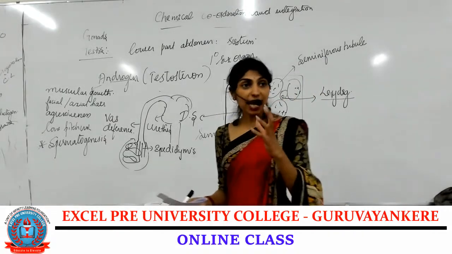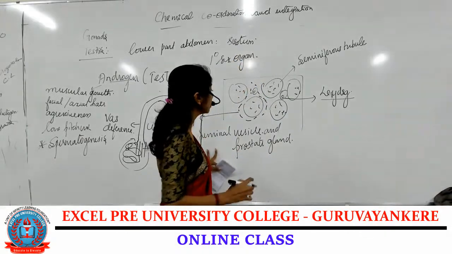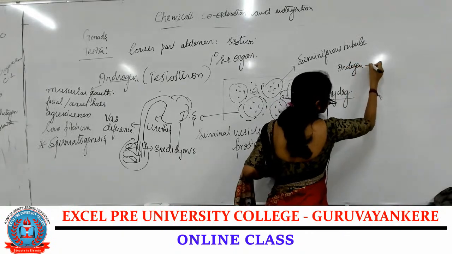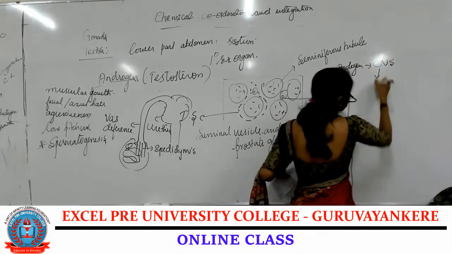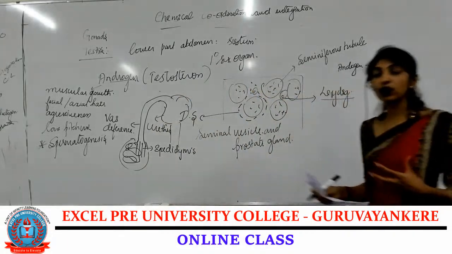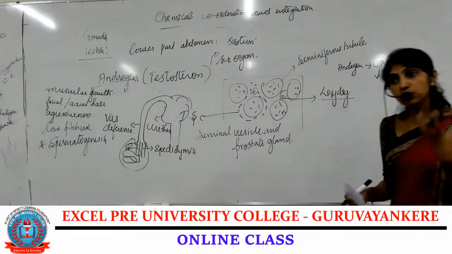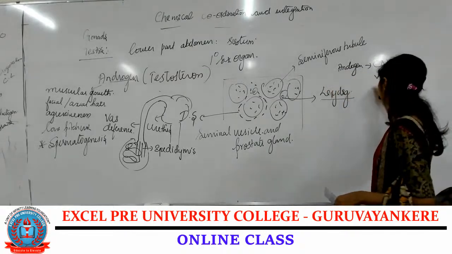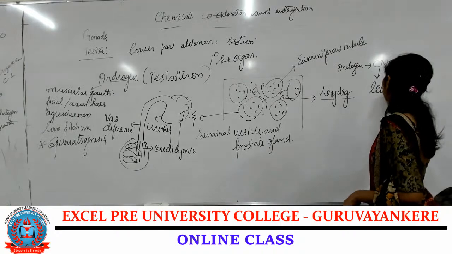Along with this, the androgen present acts on the central nervous system and develops male sexual character or behavior. They are also involved in the male sexual behavior. We call it libido.